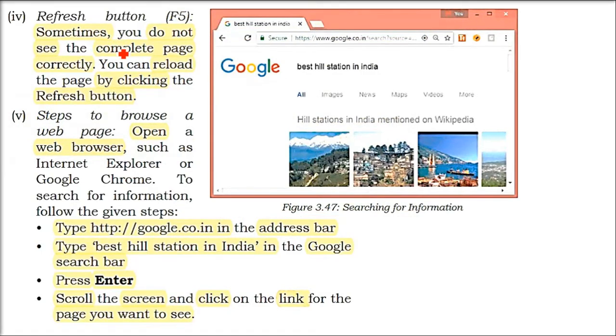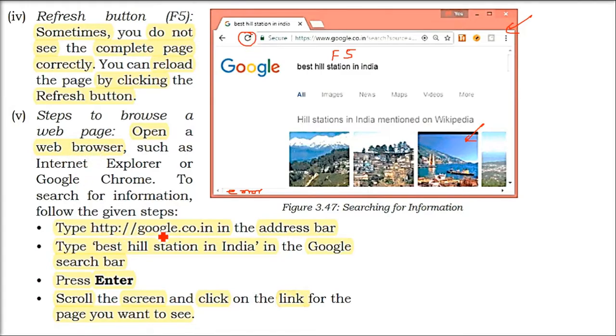Then the refresh button, though it is not required right now. Why? Because previously the bandwidth was low and the data speed was very low, with 2G systems. So whenever we loaded a web page, some of the content wouldn't come, so we had to refresh so that all of it came. F5 or refresh is basically getting the whole page at once. As I said, we have 5G, so we don't need it that much today. But sometimes if it happens to you, just press F5.